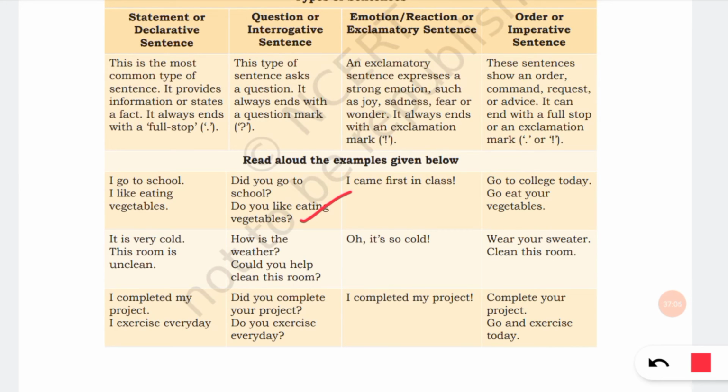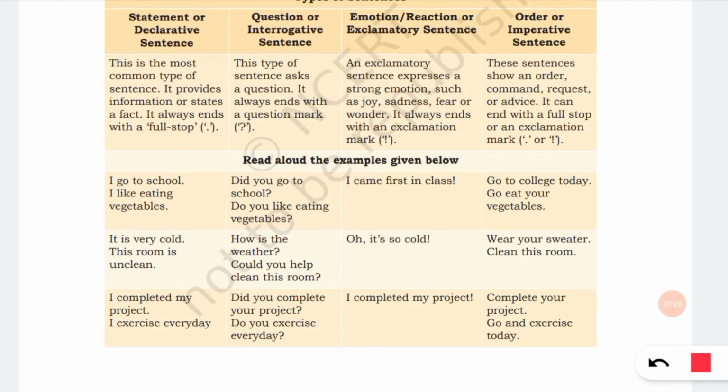Did you complete your project? Do you exercise every day? All these questions come under interrogative sentences. Next is emotion or reaction or exclamatory sentence. An exclamatory sentence expresses a strong emotion such as joy, sadness, fear, or wonder. It always ends with an exclamation mark.